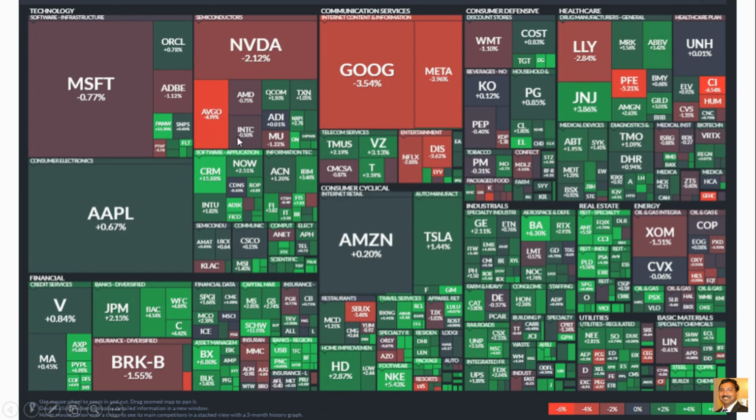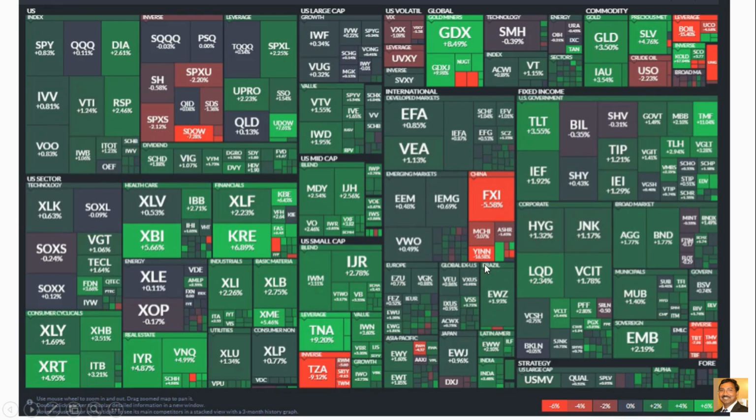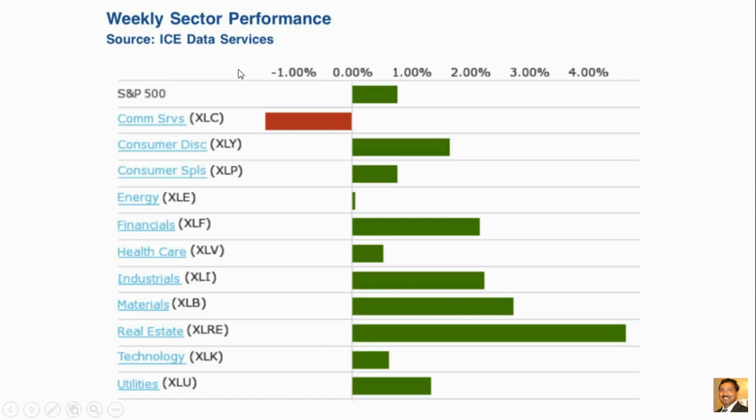As we see, AVGO, Google, Meta did not make a big move. They are down, but the rest of the sectors made a really good move this week. And this is the ETF weekly heat map. Most of them are green, especially commodities made a big move. And this is weekly sector performance. Real estate made more than 4%, which is good. Communication services is the only one in the thick red.